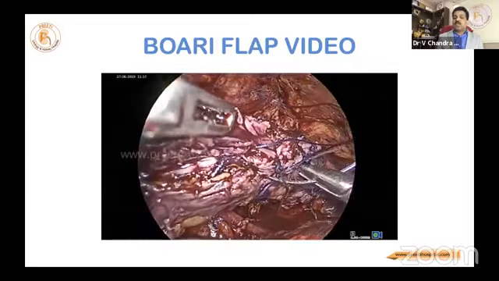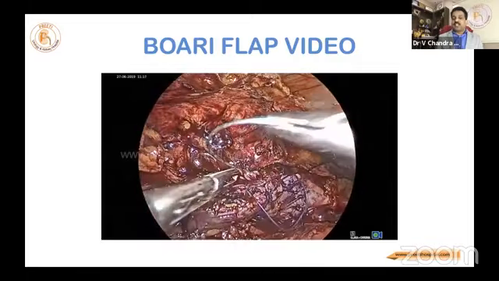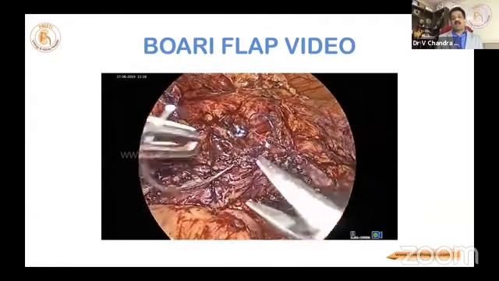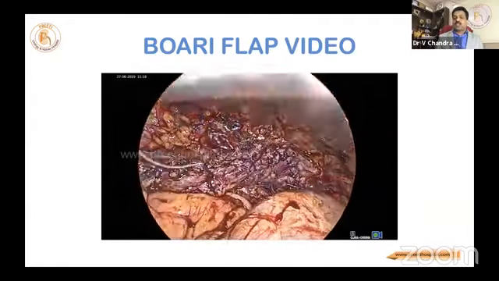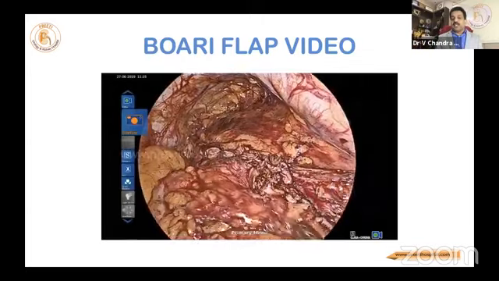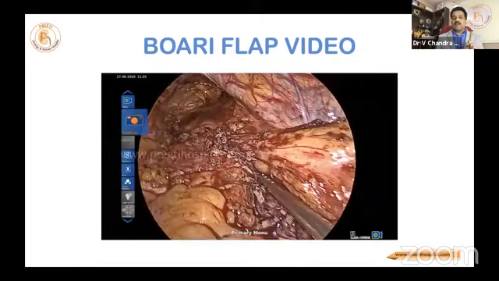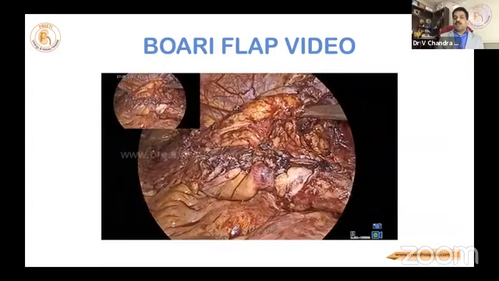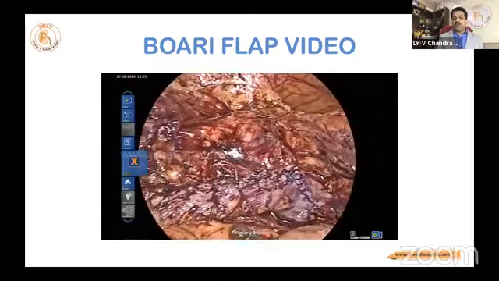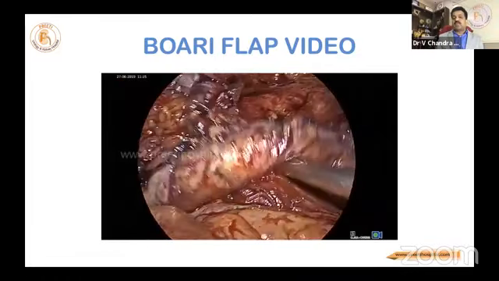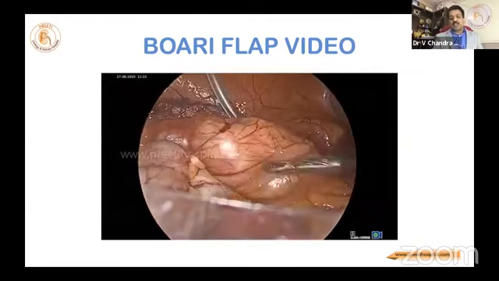I have taken 2-3 catgut submucosal stitches here so that they go inverted, not everted, so that leak can be avoided. With such a long suture line that has gone into the pelvis, you should not get any leakage. This is the final picture where the bladder is there. This is the tube. It should move freely in the abdomen. When you lift it, see, this is the tube. It's the kidney and the pelvis. Now here it is, this much lifting is there. Fortunately, this patient is doing well.